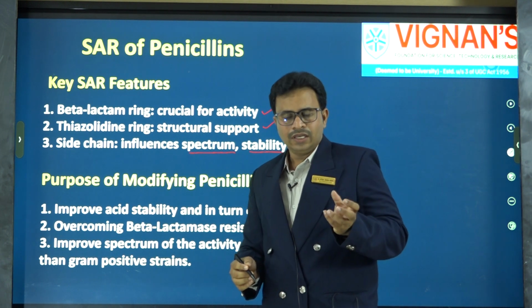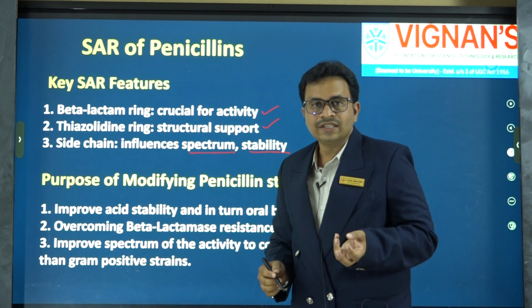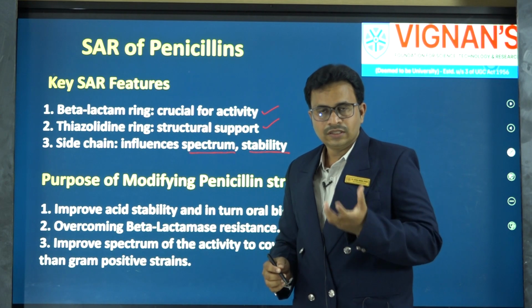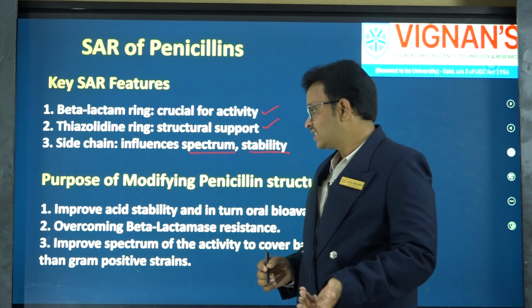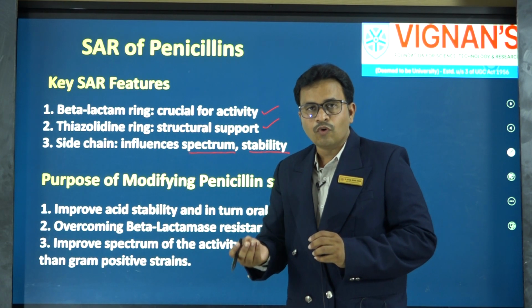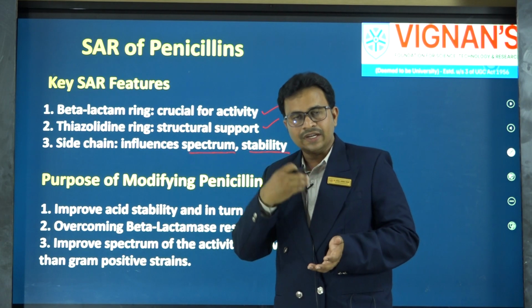Initially penicillin G and penicillin V were developed, but they do not have satisfactory properties. The problem with the earlier versions of the penicillins is that they have no acid stability, because if you want to treat infections, you will give penicillins in the form of a tablet.